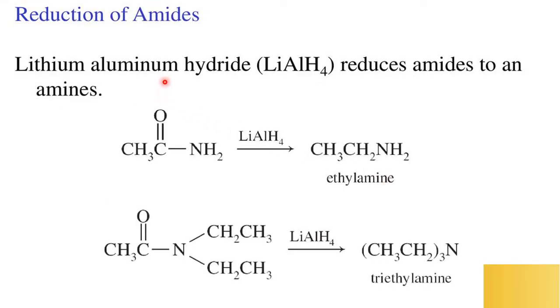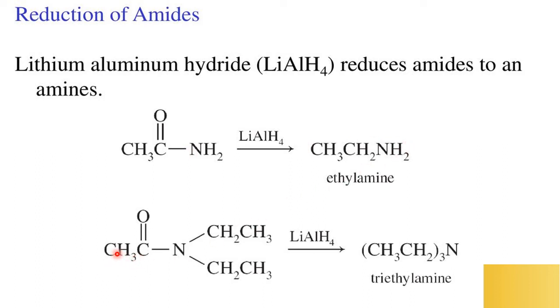Reduction of amides. What are amides? The CONH2 group is called the amide group. So here, two H on the carbon, two H on the nitrogen. What happens here? CH3, CH2, NH2. The O will go with hydrogen as H2O. Once again, CH3, CH2, two hydrogens here, and already NH2 is here. So amide to amine.